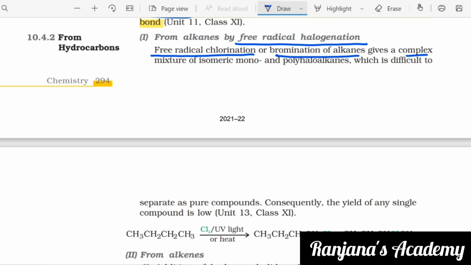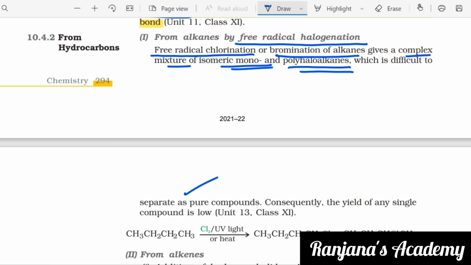It is going to give us a complex mixture of isomeric mono and polyhaloalkanes, which is difficult to separate as pure compounds. So consequently, the yield of any single compound is low. So from this method, you can obtain haloalkanes, but the yield of a single compound or a single product will be very low. If you ask for n-propane, you will also get n-butane along with this. That is the point you have to understand.